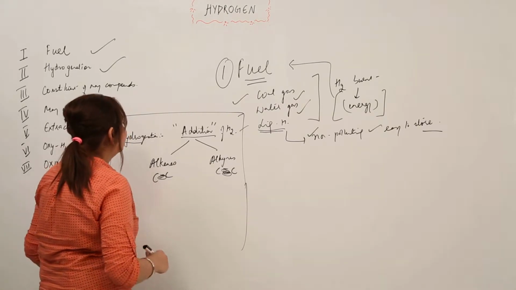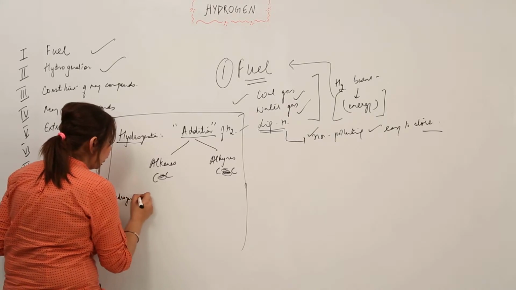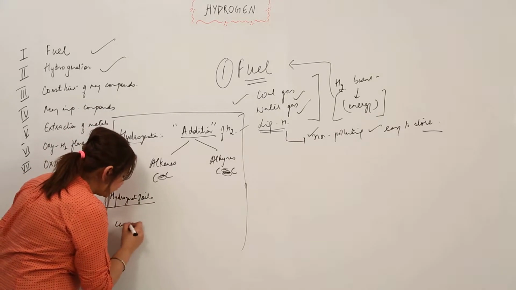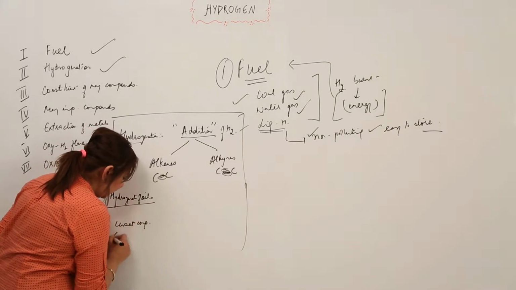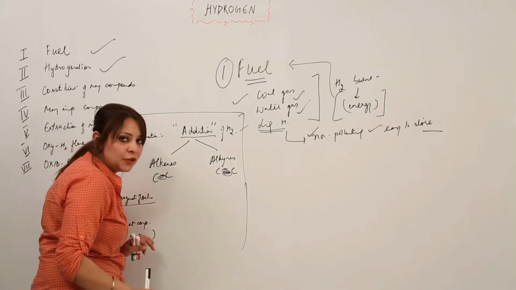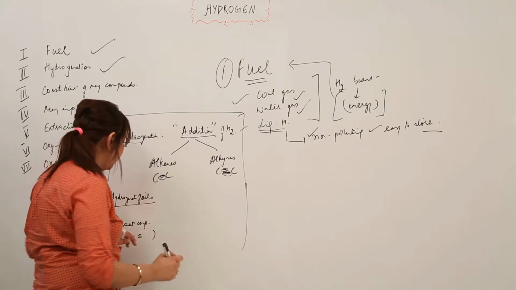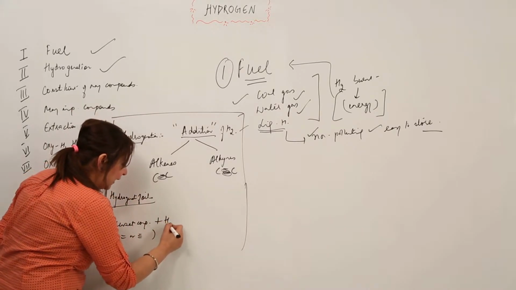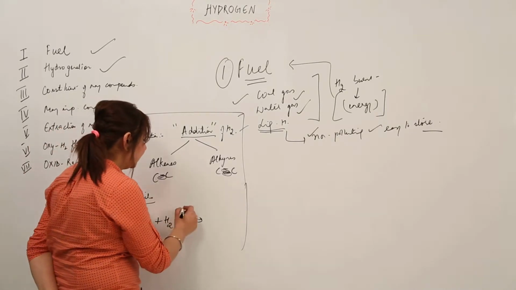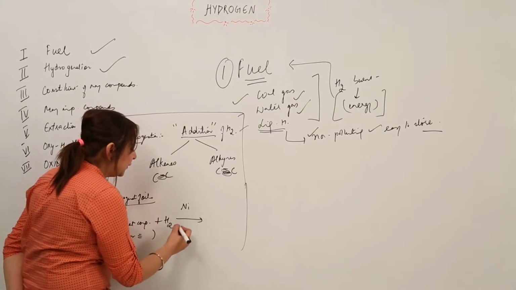So what is the hydrogenation of oils called? Hydrogenation of oils is actually a conversion of an unsaturated compound, that means a compound which contains a double or triple bond, minimum one double or triple bond, it can be two also. What we are adding? We are adding hydrogen to it. The reaction won't occur like this. There is a need of a catalyst, and the catalyst used is mostly nickel, right? And a high temperature is required.